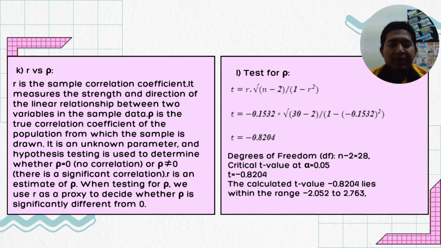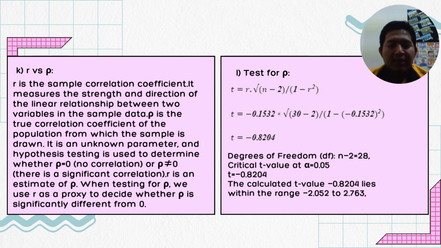So for the p-test, from the formula and substituting its values, we got the test statistic equal to negative 0.8204, and the critical value at alpha equals 0.05 and the degrees of freedom equals 28.